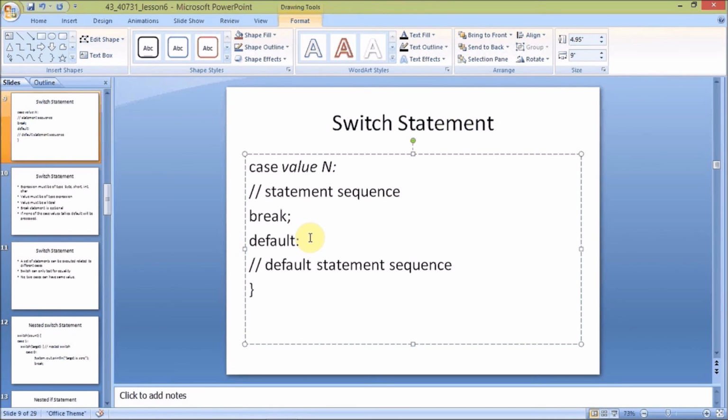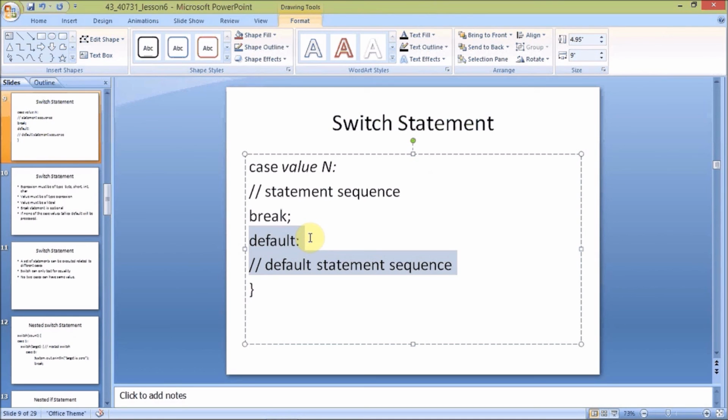If no case value is valid or executed, like I have given an integer type variable and I have entered a character type input there, say a, b, c, d, then the input will not be valid, so it will execute this default statement here.